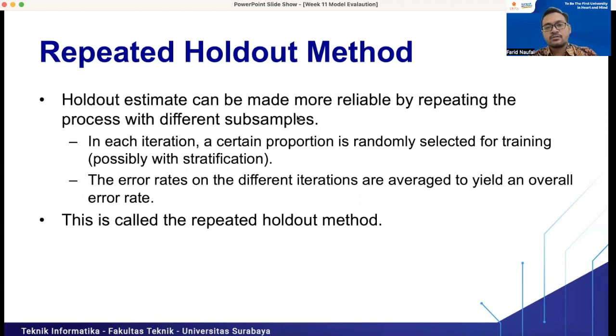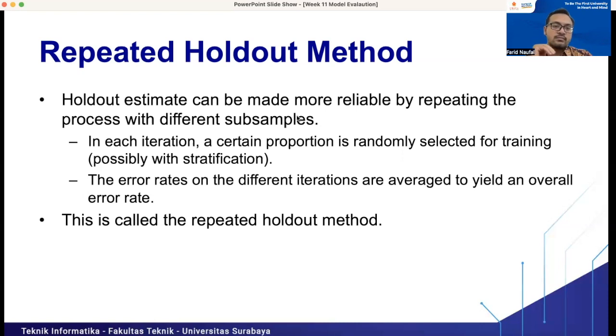And why do we use the repeated holdout method? Because this method can be used to generalize the performance of our model, because we test the model more than one time, not only one time, right? If we use the holdout method, we split the data into a training set and a testing set, test the model, and then finish. We don't know what happens if we retrain the model again and retest the model again, right? And that's why we use the repeated holdout method.